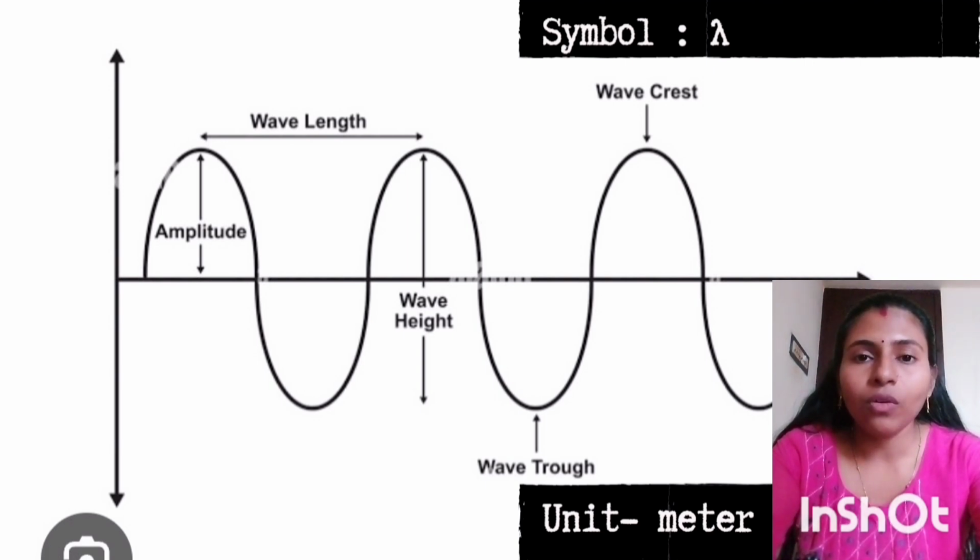Now, we can also say that wavelength is equal to the distance between two consecutive crests or two consecutive troughs. Crest is the highest point and trough is the lowest point in a transverse wave. Wavelength is denoted by the symbol lambda. It's a Greek letter lambda and its unit is meter.